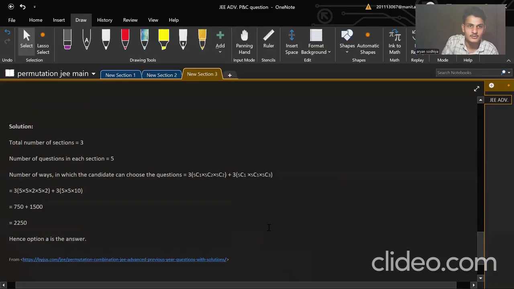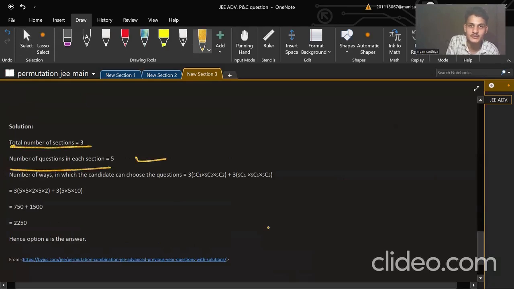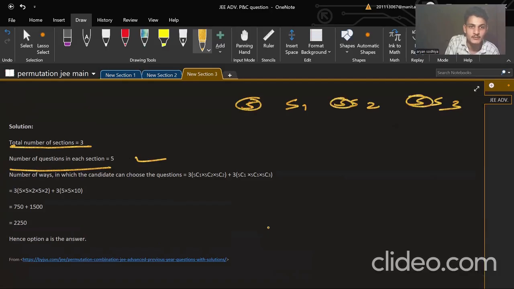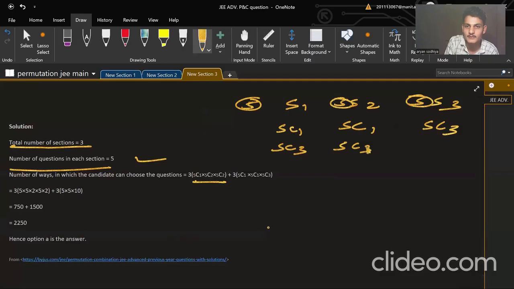You can see here also, there are a total of 3 sections. The number of questions in each section is 5. We are revising these questions. There are 3 sections and each contains 5 questions. And the number of ways in which a candidate can choose the questions is this: 5C1, 5C1, 5C3, again 5C3, 5C3.